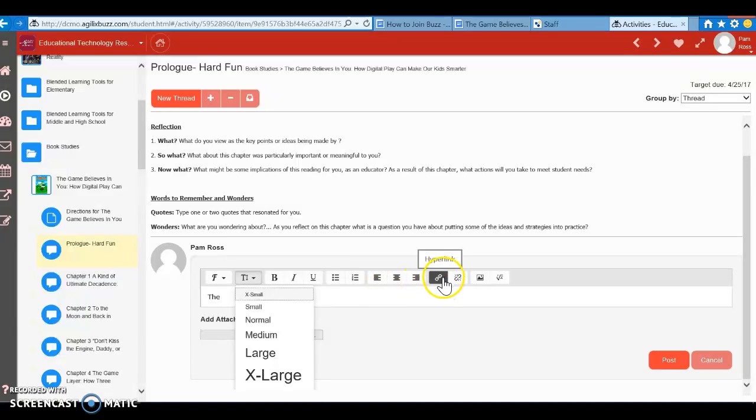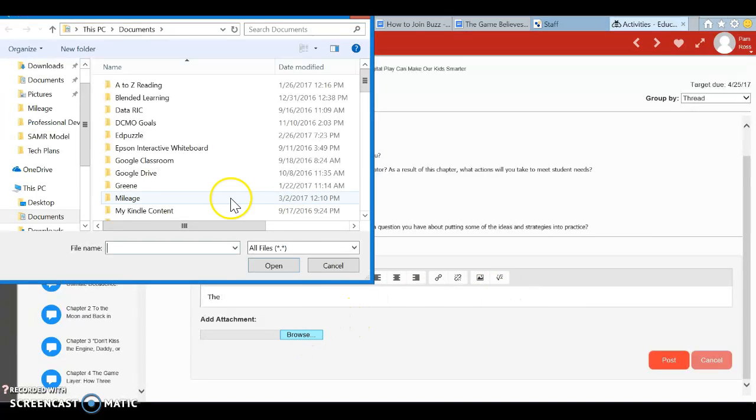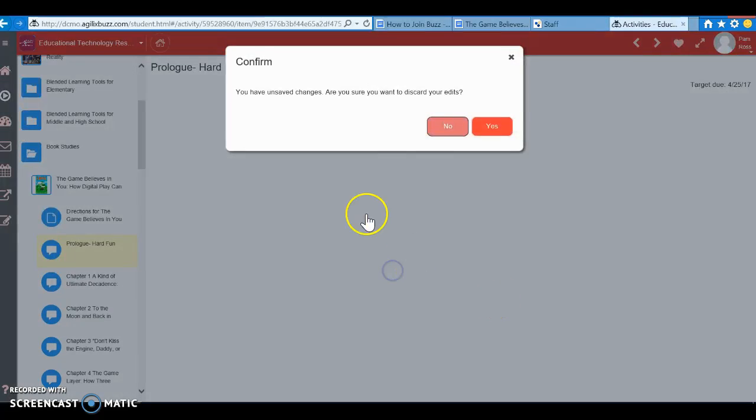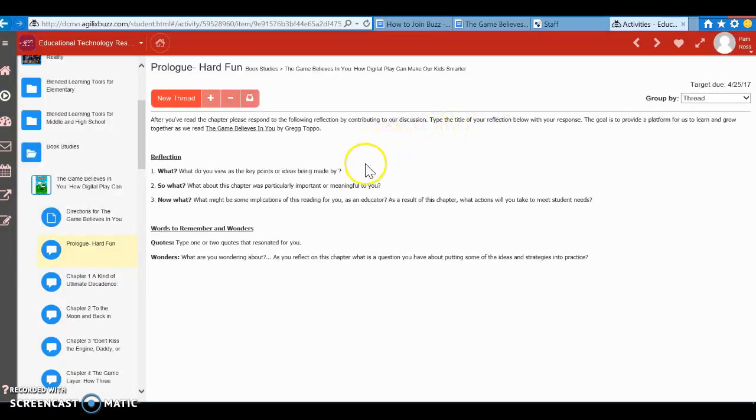The hyperlink, if you'd like to add a hyperlink for us to go look at a website with you, if you want to undo that hyperlink. If you'd like to add an image for us, and this is the insert equations. We can talk about that another time. You could also browse and find a document that you would like to share with us as well. Once you're done with your post, go ahead and click on post. I'm going to cancel, so I'm not really having a post from Pam. And yes, I do want to cancel that.